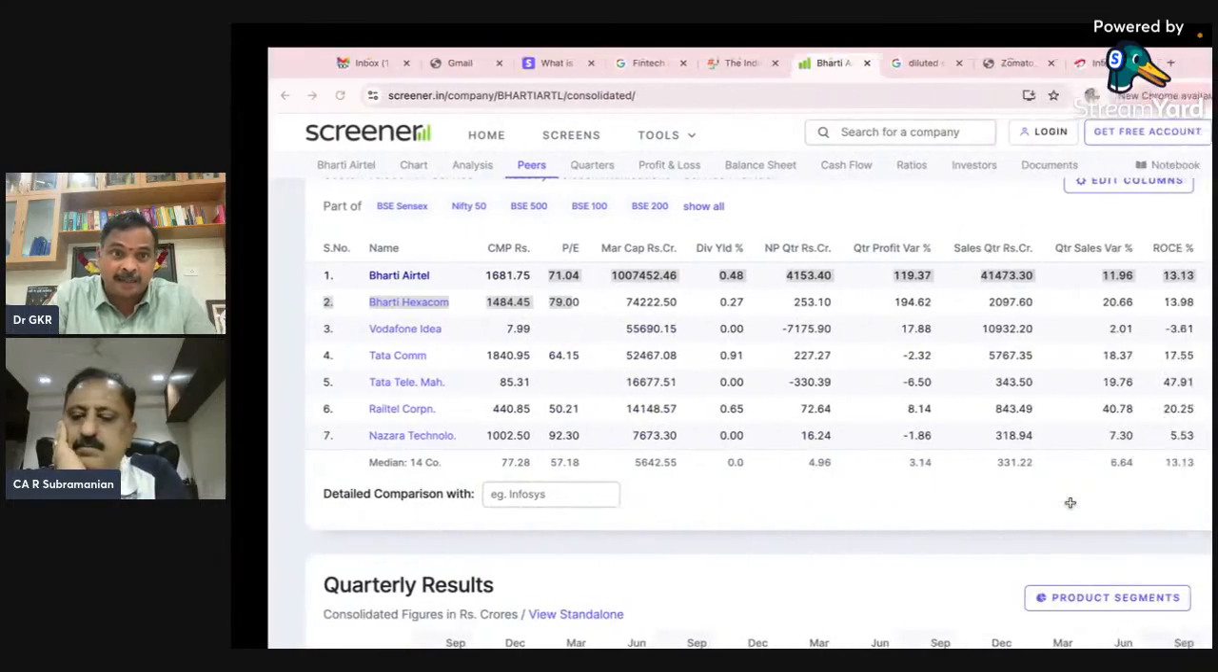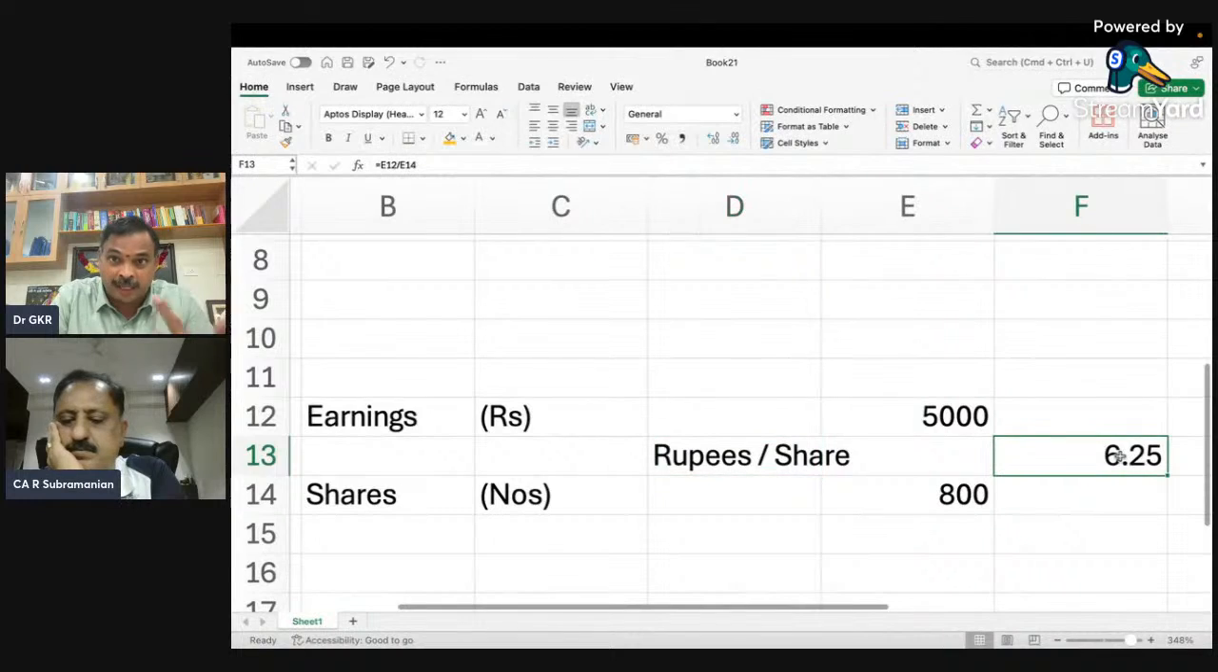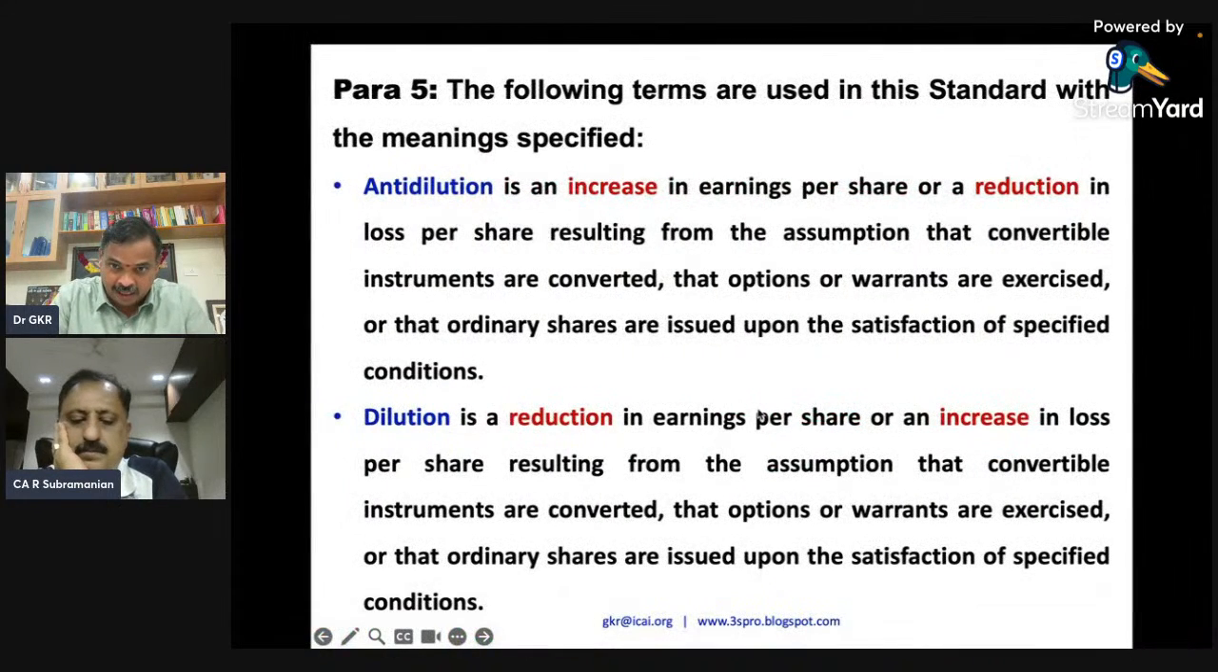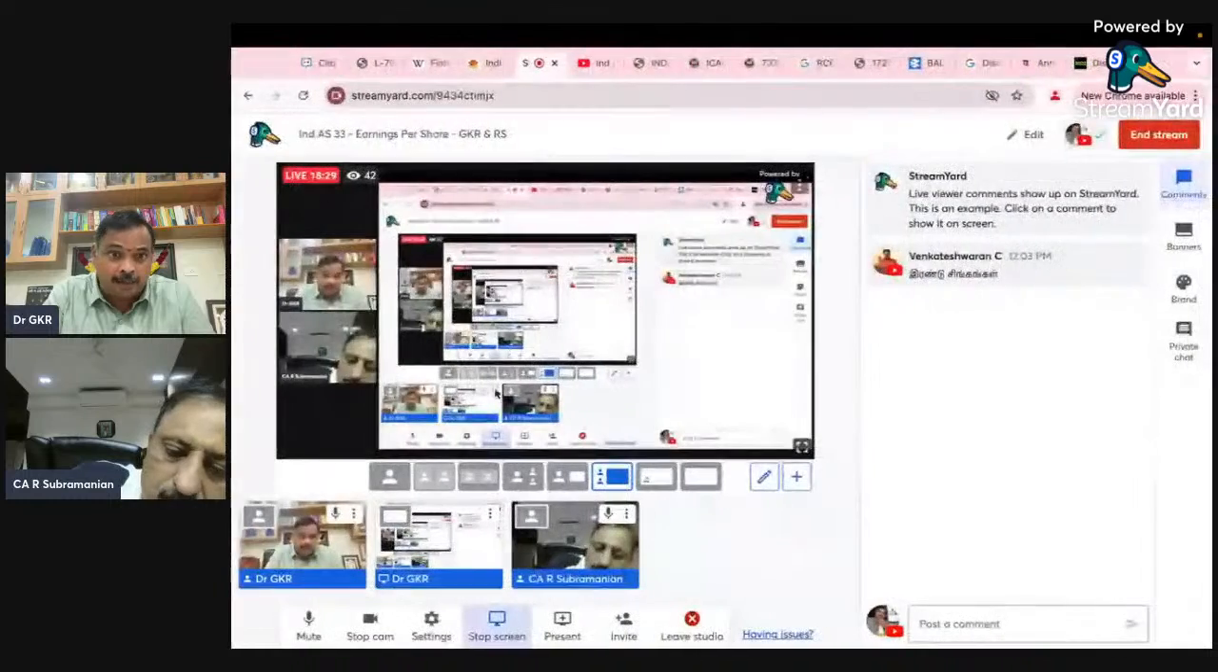Now come to the definition here. Reduction in earnings per share. That is what I gave as the example here: from 10 rupees, it came to 6.25. Reduction in earnings per share resulting from the increase in shares when convertible instruments are converted to equity or options are exercised to equity. Then your number of shares will increase, that is dilution. The exact opposite concept is anti-dilution. This is considered in greater detail in our earnings per share standard, Ind AS 33, which we will discuss in detail. Over to RSG.